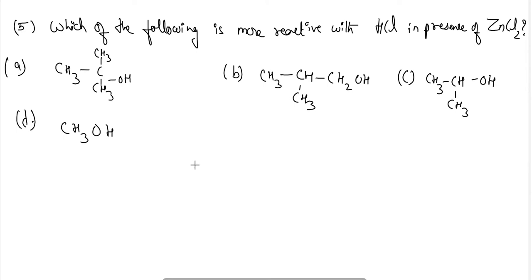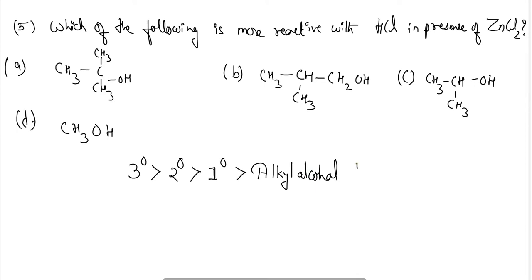So here the tertiary alcohols have higher reactivity in comparison to the secondary and the primary alcohols and the alkyl group of the alcohols. So the tertiary alcohols are more reactive than the secondary, than the 1 degree, and then that of the alkyl alcohols with HCl in the presence of ZnCl2. Hence here the answer will be option A. Next,